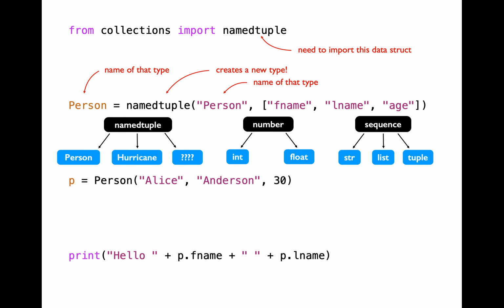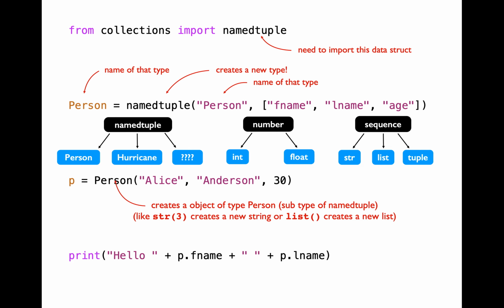Let's talk about how to create object instances. What exactly is an instance? You're just creating one object from the custom type person, and that particular object is called an object instance. How can you create object instances? You can just mention the type and mention the values within the parentheses, just like how you can say str of 3 to typecast 3 into a string, or call the list constructor to create an empty list object.